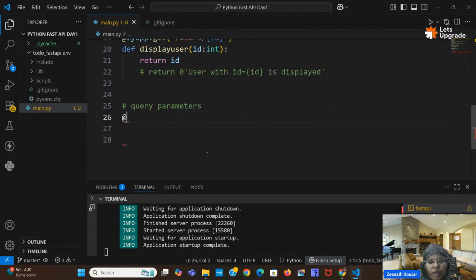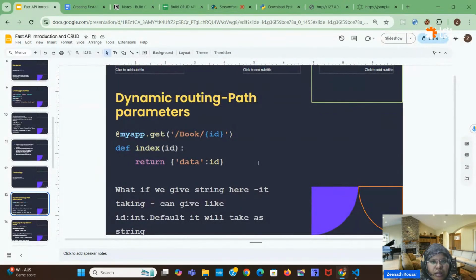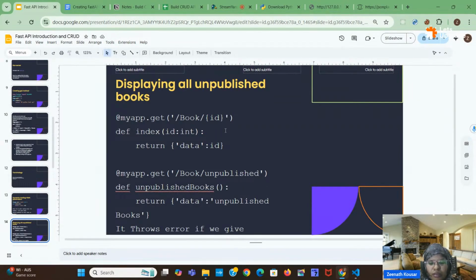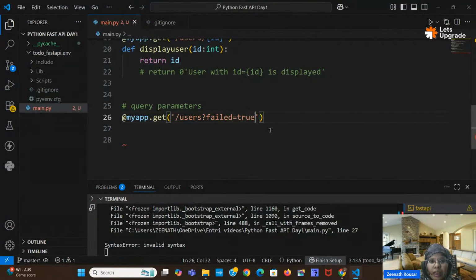Where can we use the query parameters? Suppose I want to give some condition, slash users, and in that users I want to give some condition like failed equal to true. Okay, for that I can use these query parameters. I will take another example as well, and I will take two things, limit and failed.